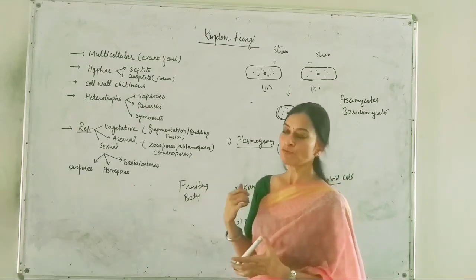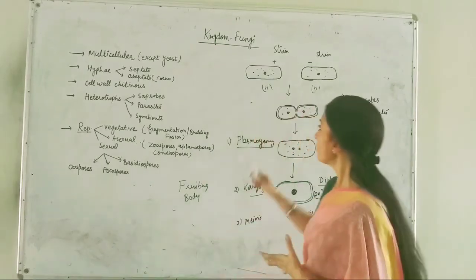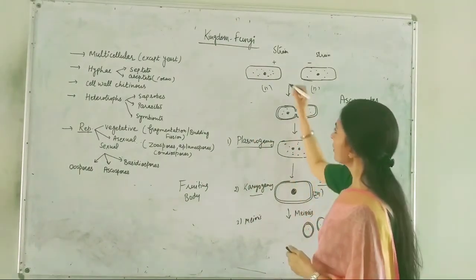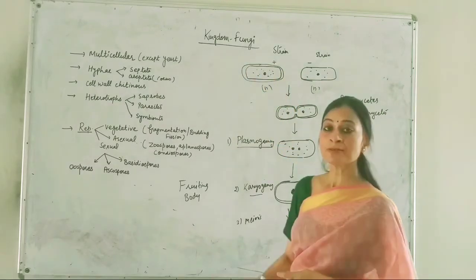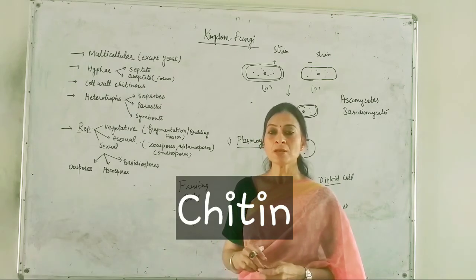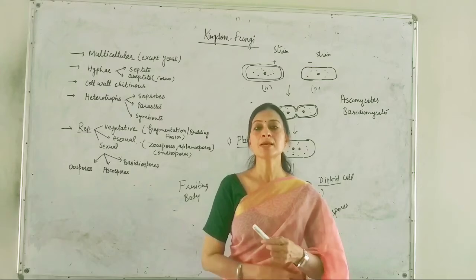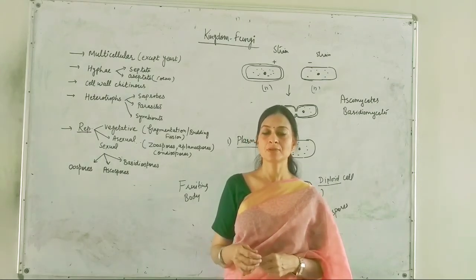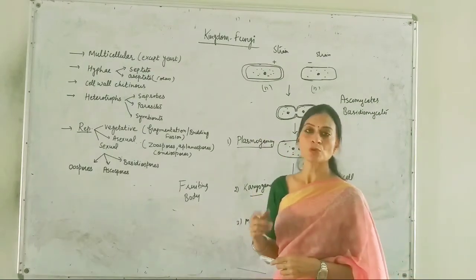One unique feature of this kingdom that I have to mention is that they have a cell wall around each cell. This cell wall is chitinous in nature, meaning it is made up of a special nitrogen-containing compound known as chitin. So they are unique in the composition of their cell wall.